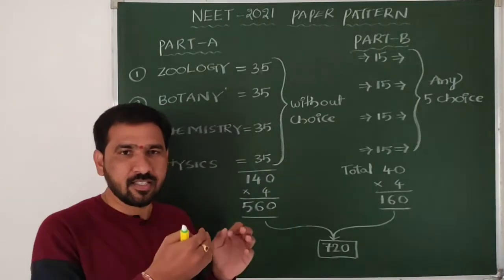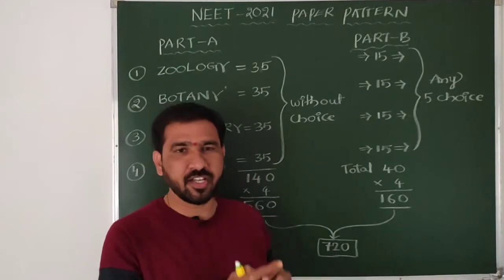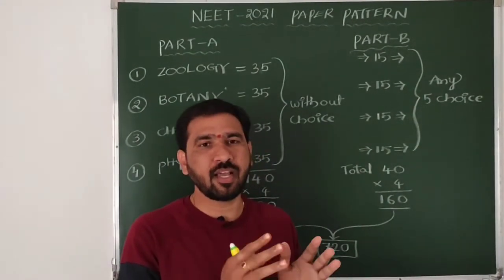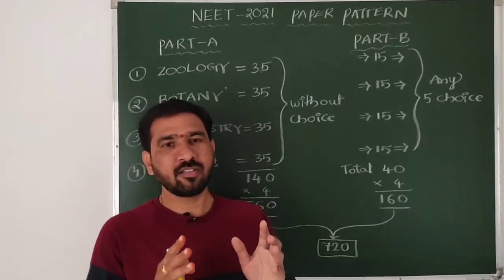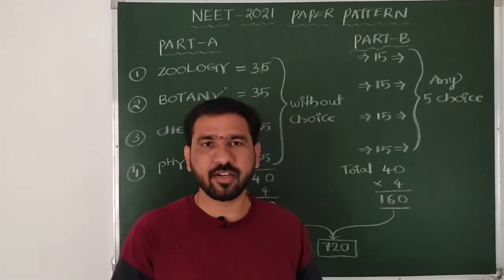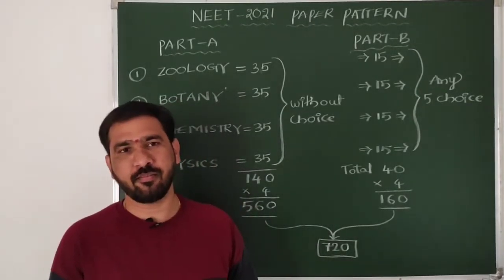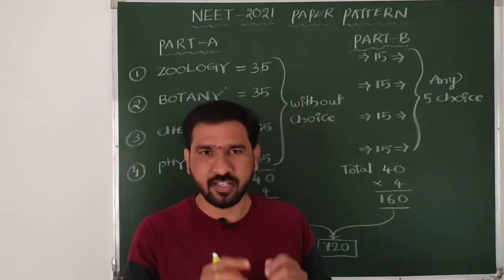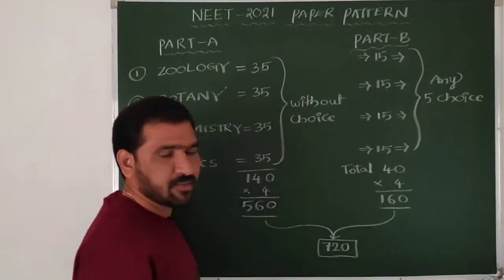But in this question paper pattern, there are 35 questions in Section A or Part A and 15 in Section B or Part B. Part A has 35 questions and Part B has 15 questions, so 50 questions in total, 35 plus 15. In Part A, all 35 questions are without choice.